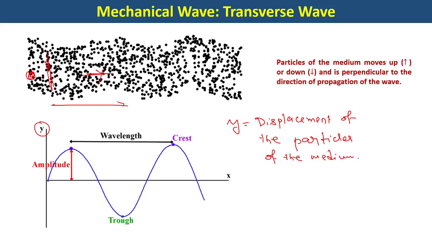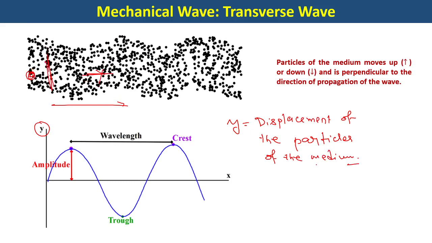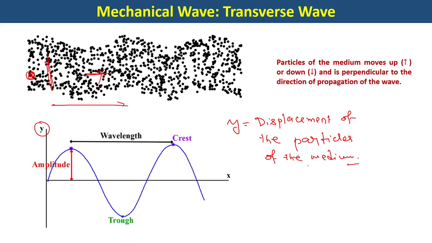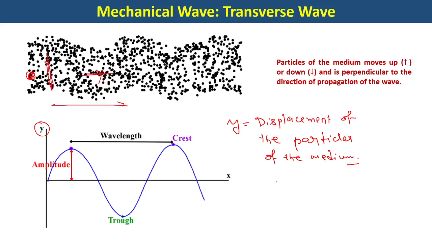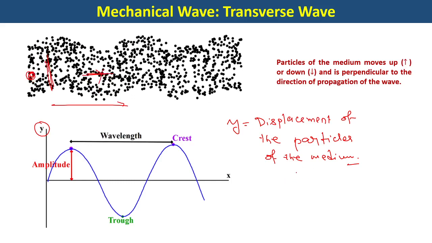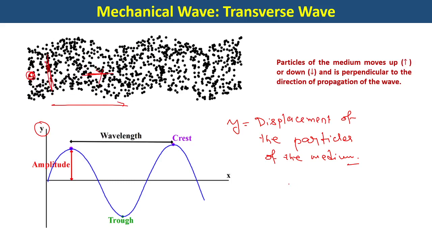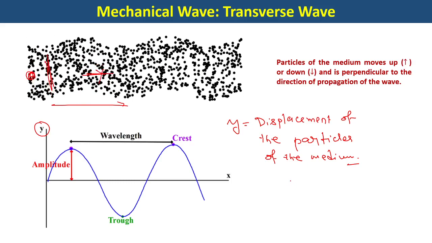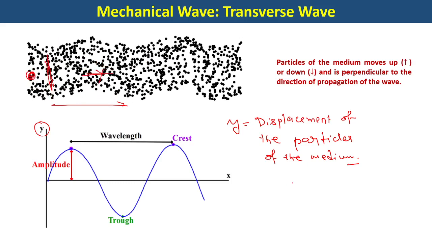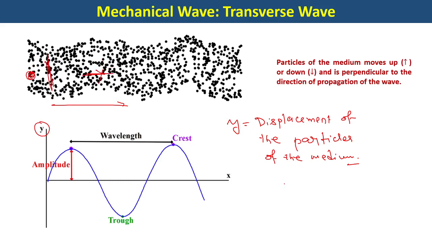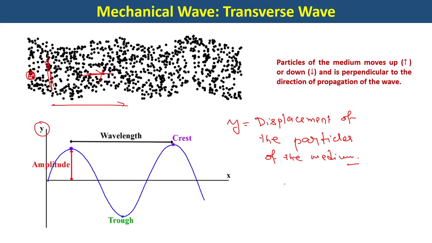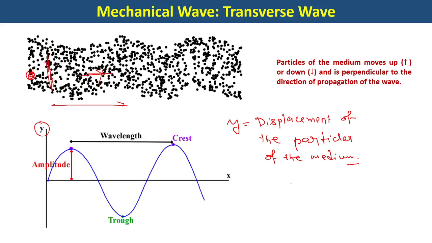All right, so that is the reason why the oscillation chapter comes before wave, because in oscillation we have already known what is meant by oscillation, how exactly a particle may vibrate from its mean position to and fro. So in this case, what is happening? We are studying wave, but see, the particles of the medium through which the waves are propagating are being oscillated in a vertical direction.